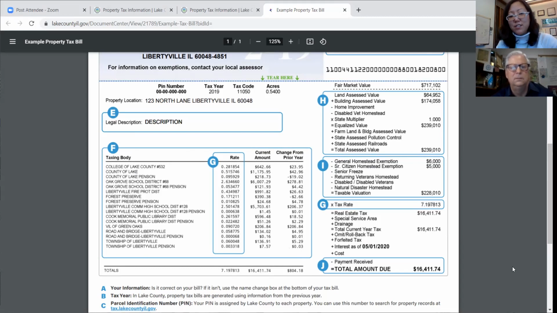So it should never be a question of, how come these went up? And, I don't understand why my taxes keep going up. The answers are laid out here, and each one of these has an elected board that you can contact.